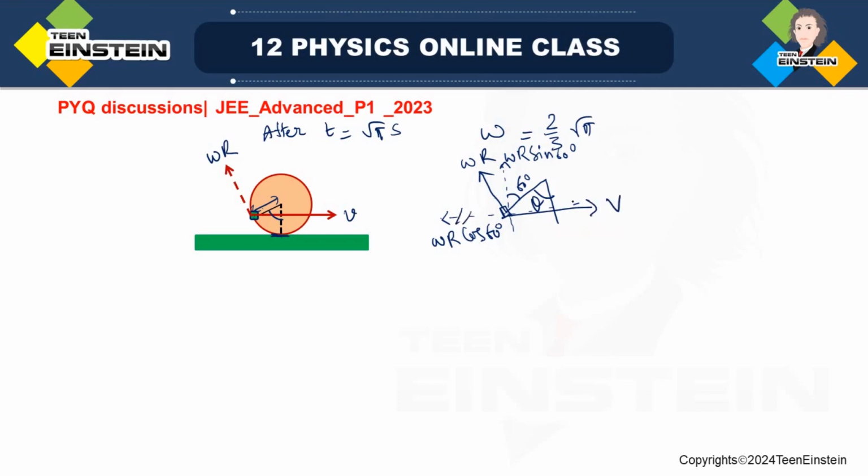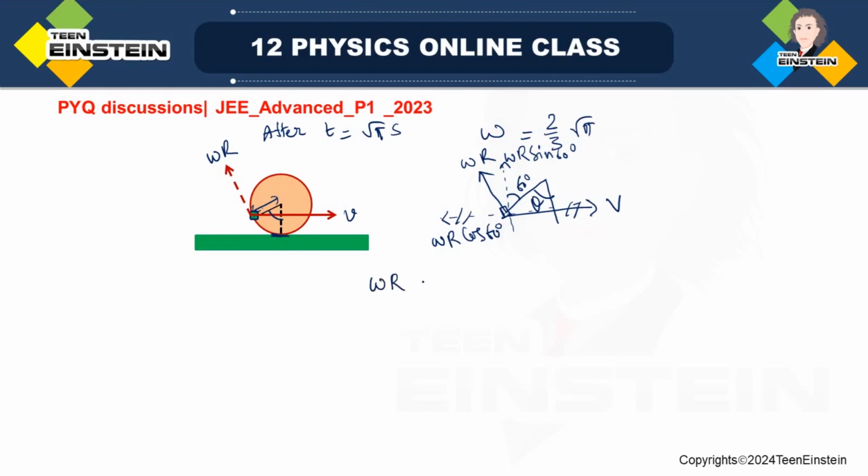So these two velocities are not important while calculating the height reached by the particle after it is flying off from the surface of the disk.